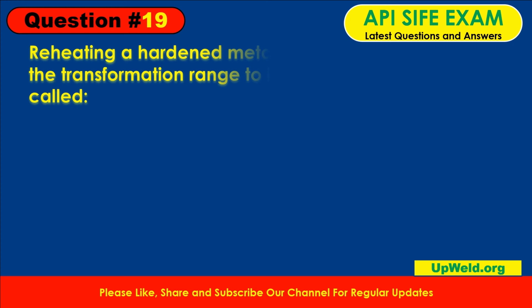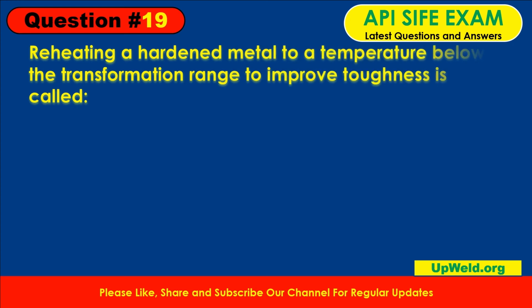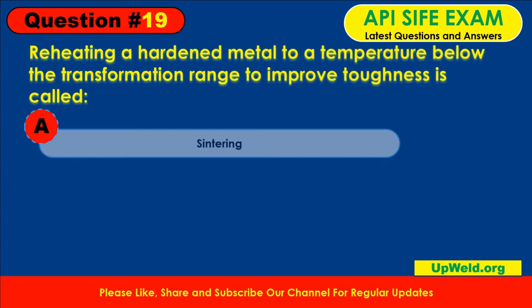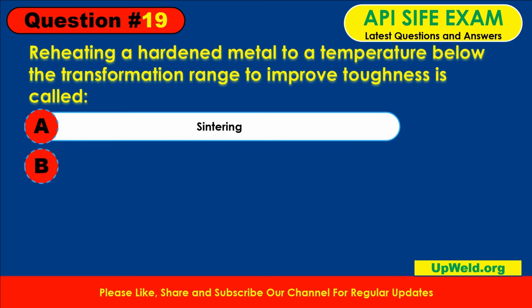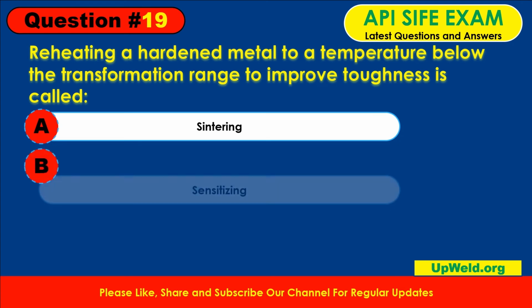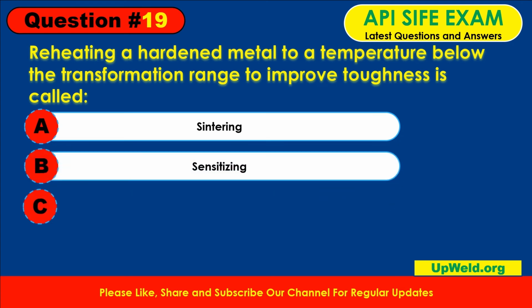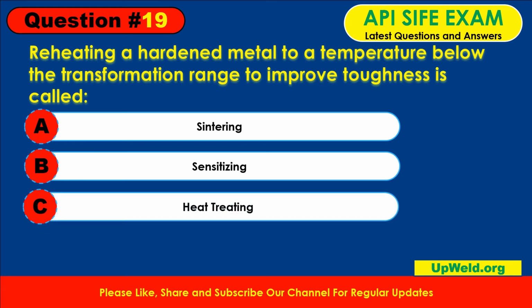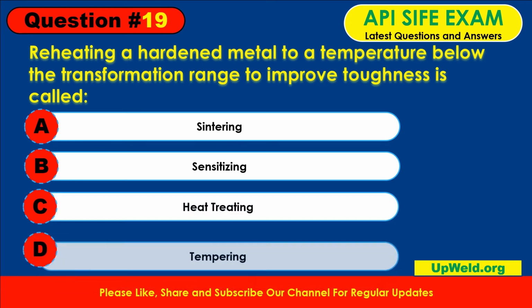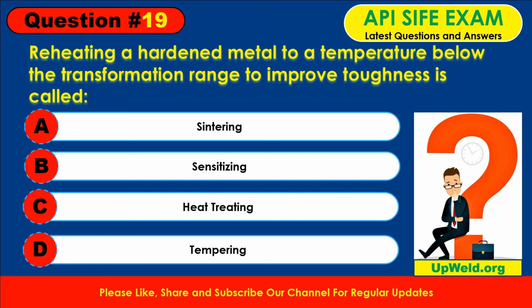Question number 19. Reheating a hardened metal to a temperature below the transformation range to improve toughness is called. Here are the options. A. Sintering. B. Sensitizing. C. Heat treating. D. Tempering. The answer is D. Tempering.